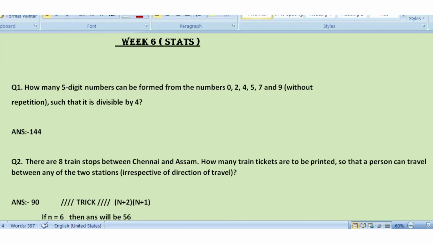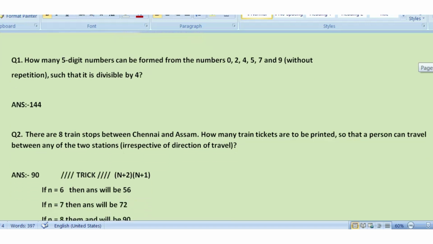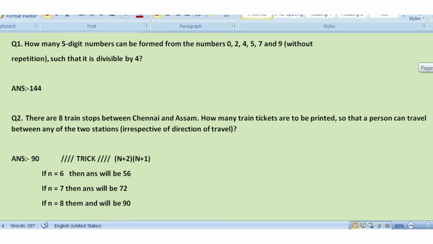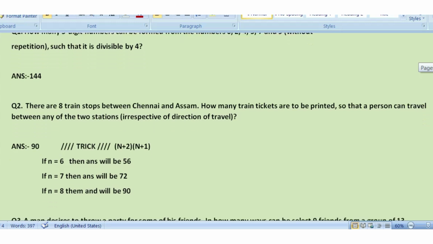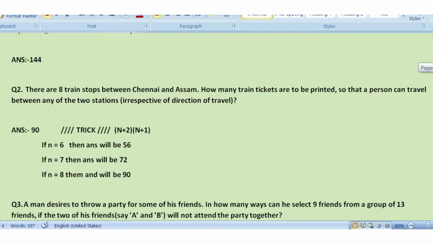So how will you derive the answer? It will be 6 plus 2 times 6 plus 1. So 6 plus 2, that is 8, times 6 plus 1, which is 7. So 8 times 7, which will result in 56. Similarly, if n is equal to 7, the answer will be 72. If n is equal to 8, the answer will be 90.